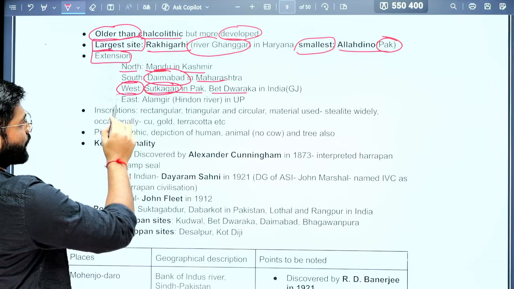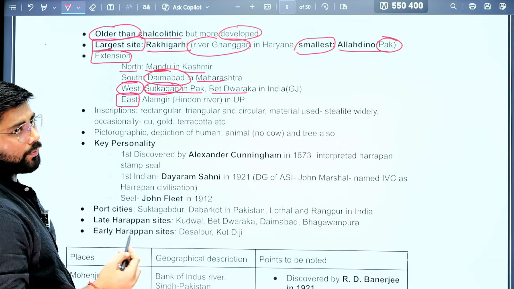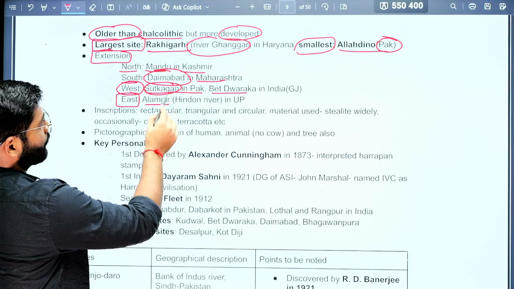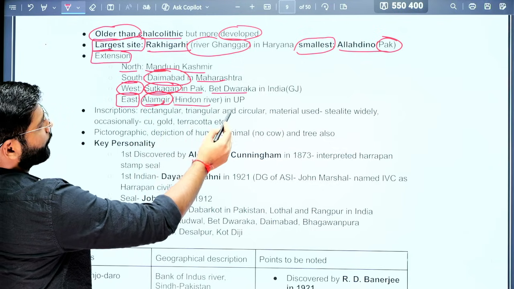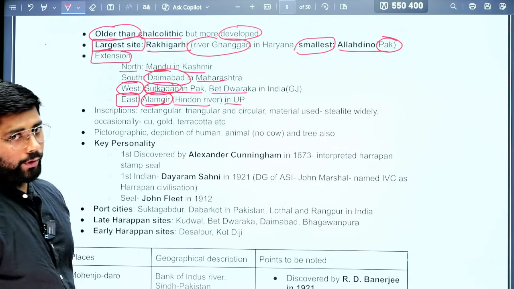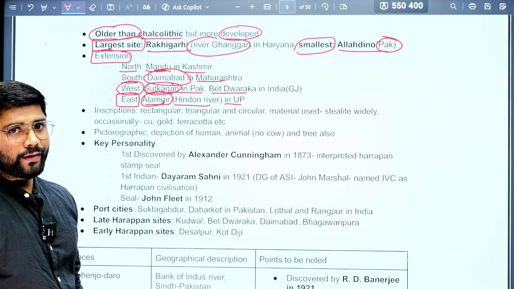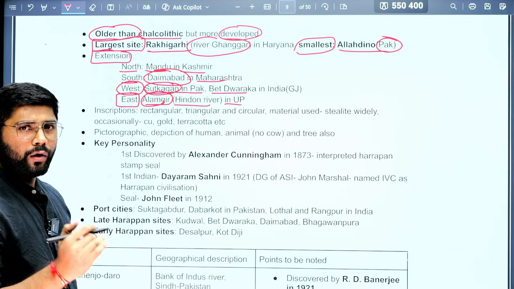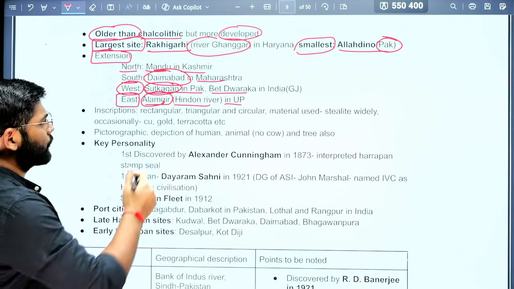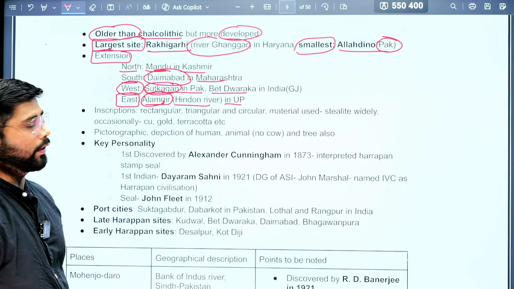The easternmost extension of the Indus Valley is Alamgirpur, located on the bank of the Hindon River in UP. This particular site is also called Hindon culture because it is located on the bank of the Hindon River.